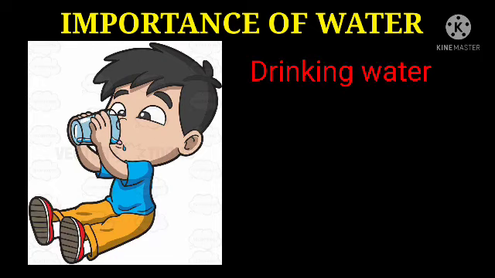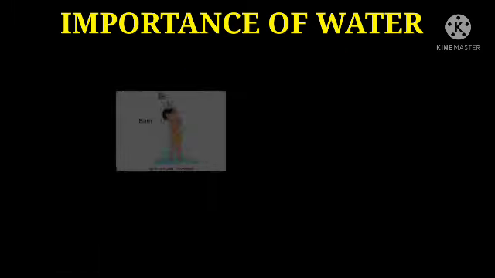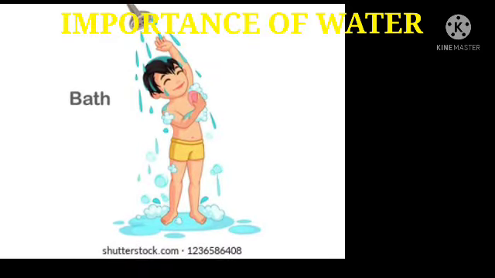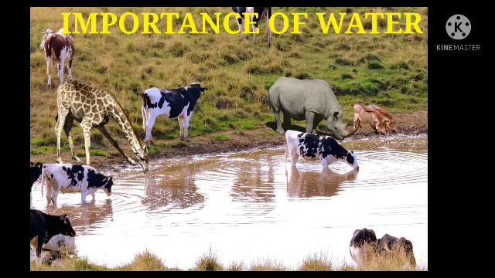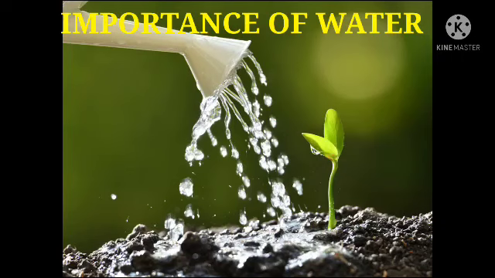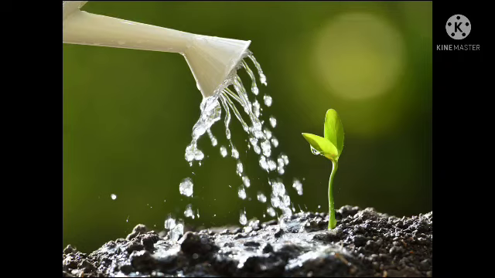Here you can see some examples. Drinking water, a small kid bathing. Don't waste water during bathing, my dear student. Drinking water by animals, you can see in the figure, giraffe, cow, and germination of plants. Water plays a very important role in the germination of plants. Without water, a plant cannot germinate from its seed. After sowing the seed, you give water to the seed, which helps in germination.